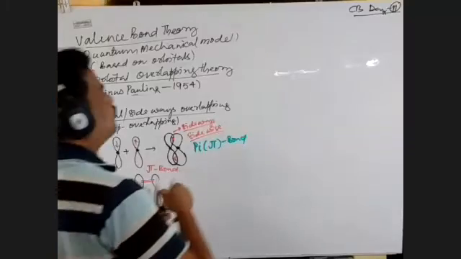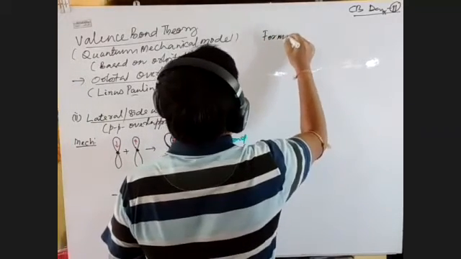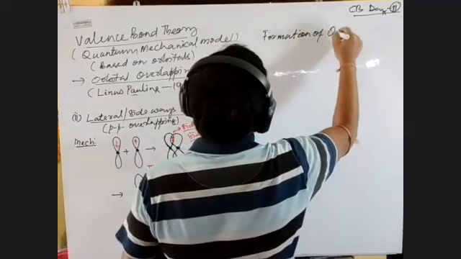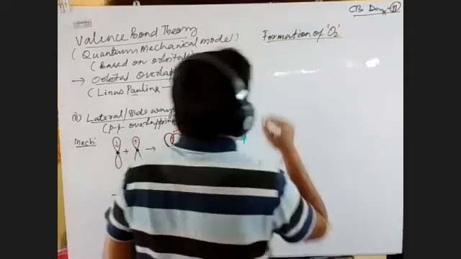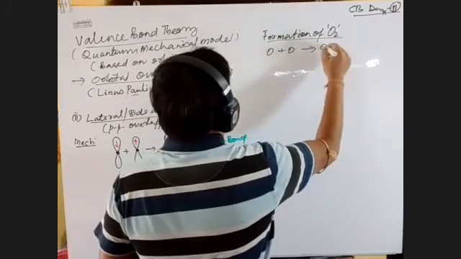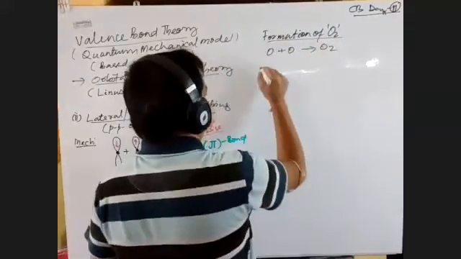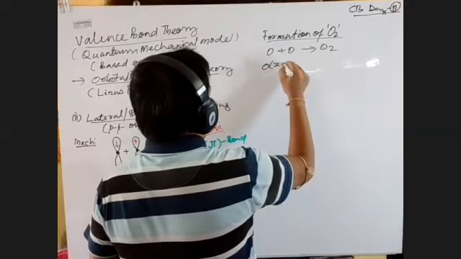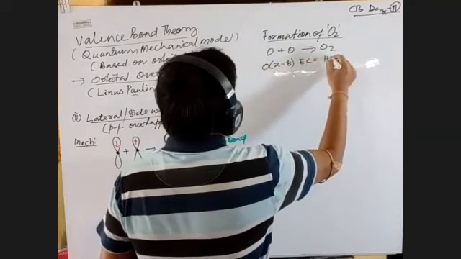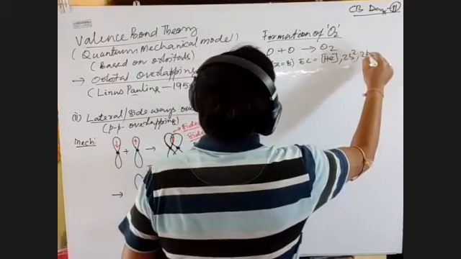So, formation of the oxygen molecule. One oxygen reacts with a second oxygen, forming an oxygen molecule. Both are non-metals. Oxygen's atomic number is 8. The electronic configuration we can write is the helium configuration, 2s2, 2p4.